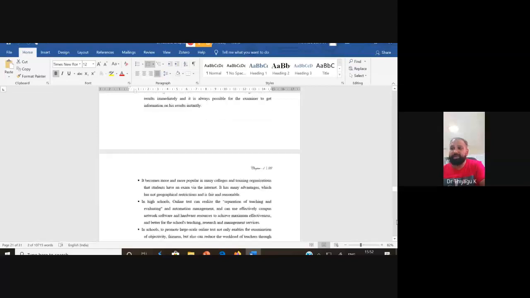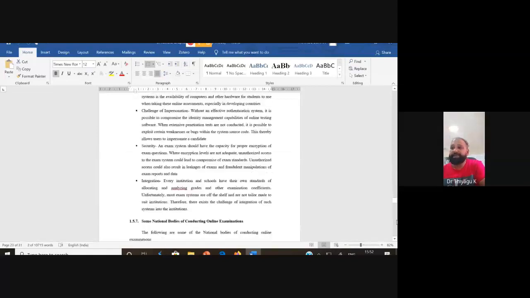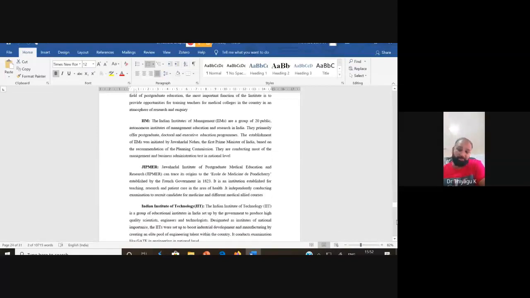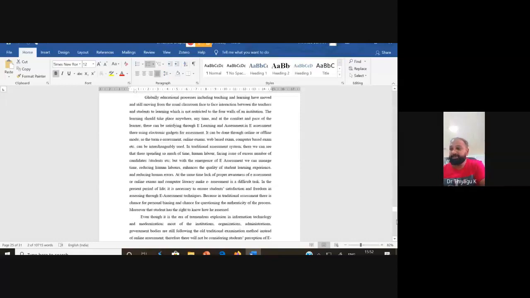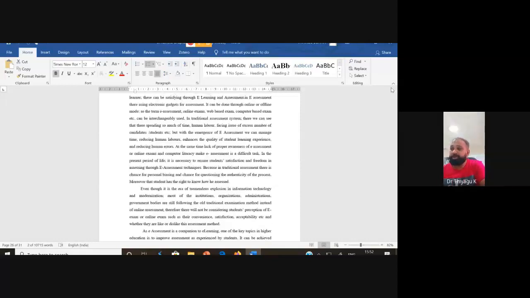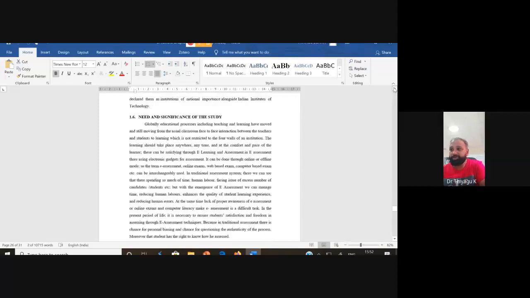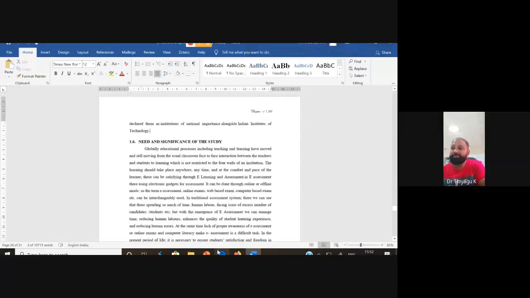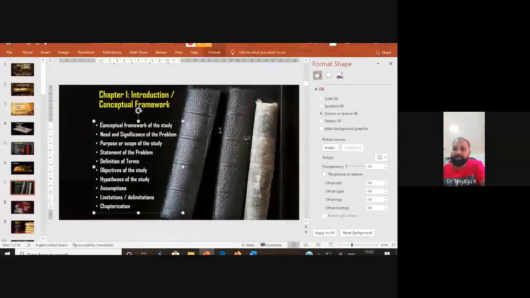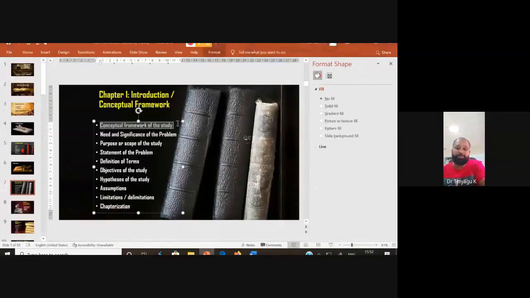Responsibilities, advantage of online examinations. Everything she added, so some bodies to organize the online examinations. Up to this is called conceptual. So up to 1.5, she's adding this one. See here, I'm just opening it. Concept framework of the study, she's adding up to 1.6. So it has nearly this many pages.